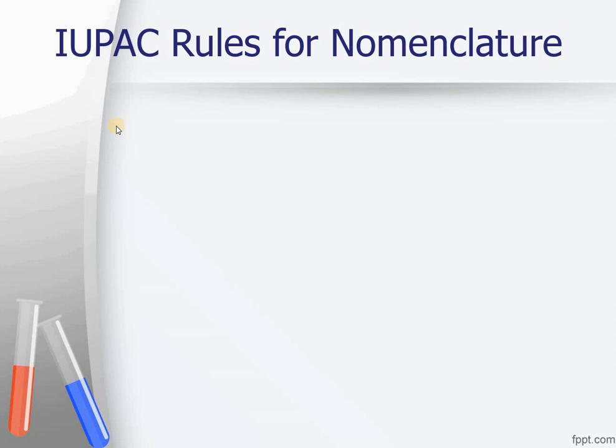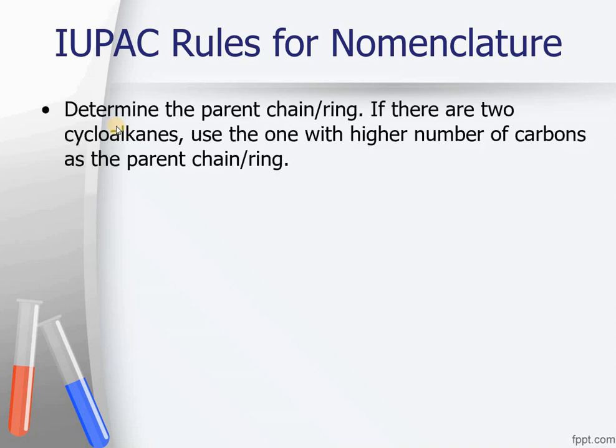Let's discuss some IUPAC rules for the nomenclature of cycloalkanes. The first rule is the same as we have discussed for alkanes. We have to determine the parent chain, and right now we are going to determine the parent ring.